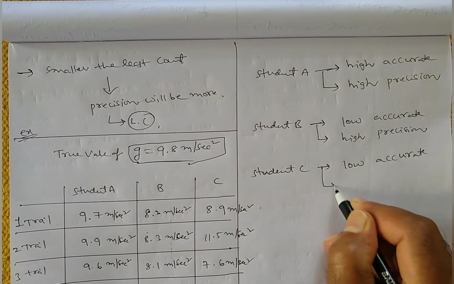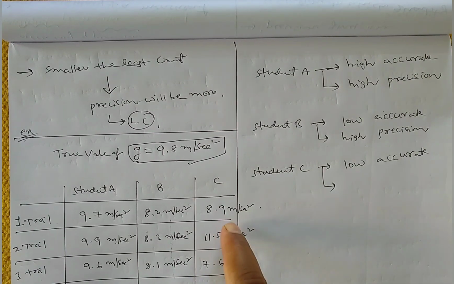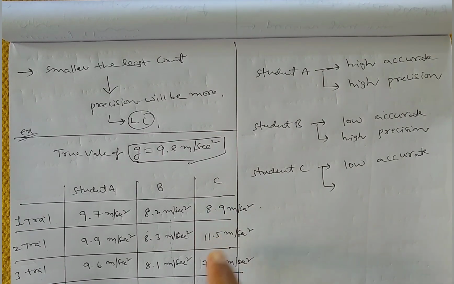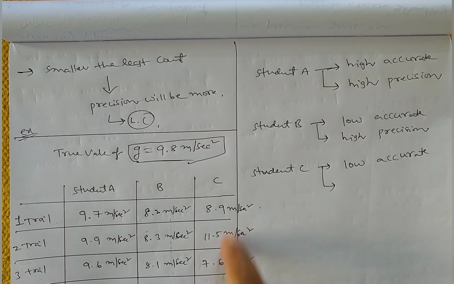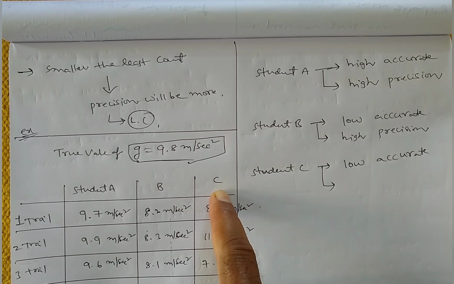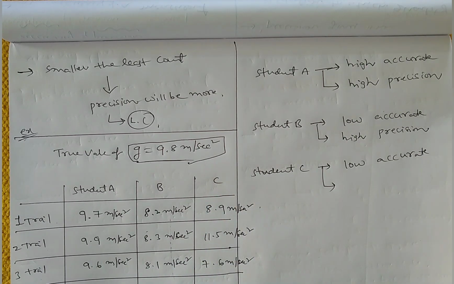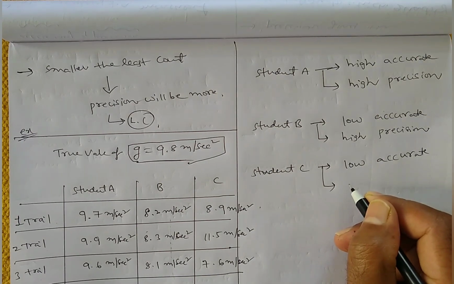What about student C? 8.9, 11.5, 7.6. These readings are not close to each other, that means low precision.